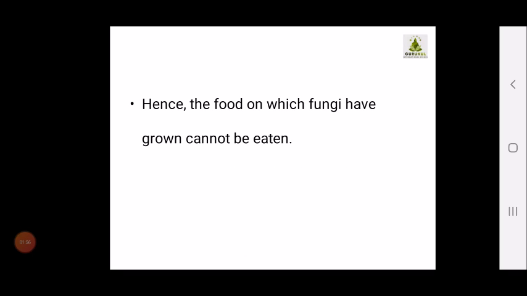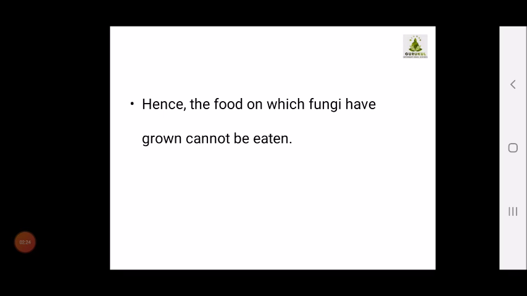So what are doctors and people suggesting? That food on which fungus has grown cannot be eaten. Obviously, if it is releasing mycotoxins, then it is not suggested that such food should be consumed. It is not advised to consume food products which are attacked by the fungus.